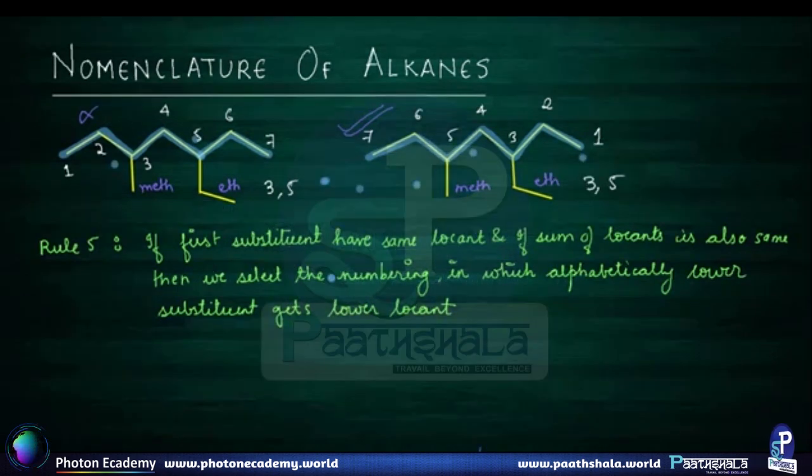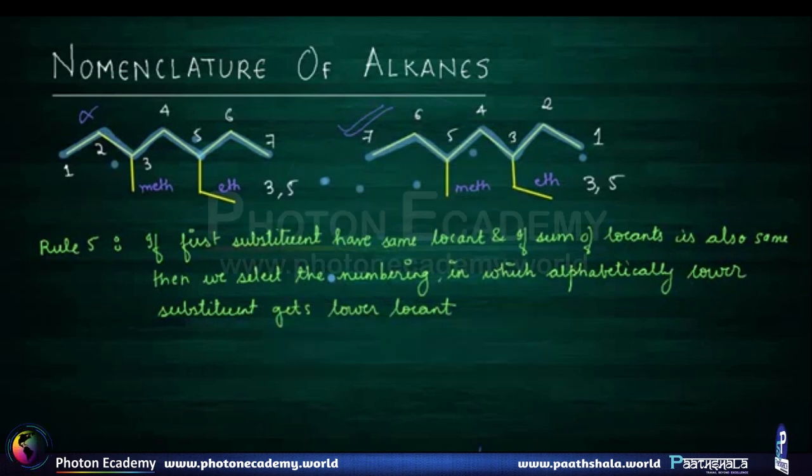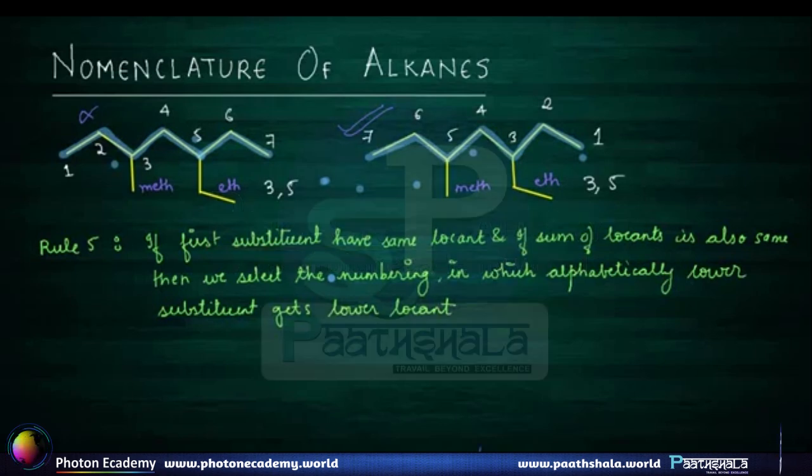So always remember that when you are doing numbering of your main chain, the first thing that you need to see is the lowest locant. After that, you need to see the sum of all the locants, and if that also doesn't work out, then the next thing that you need to see is the alphabetic order of your substituents. So while solving all your questions, just remember this order and number your chain accordingly.